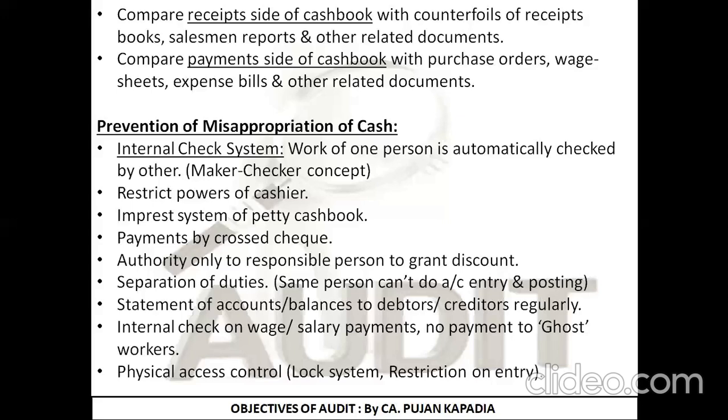I would just request you to take a quick view on the prevention of misappropriation of cash topic.